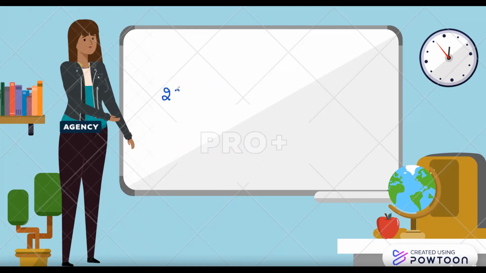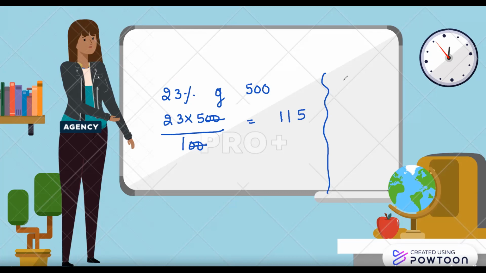Similarly, suppose somebody asks you 23% of 500. What you can do easily, you don't need to calculate like 23 into 5, because I'm taking small numbers. You can of course multiply and find 23 times 5, our traditional method, and then divide by 100, cancel this, and then get your answer. But if you have to calculate mentally and you want to visualize what percentages are, then you can do it like this: first 10%, that is 50. 20%, 100. 1% is what? 5. So 3% is what?